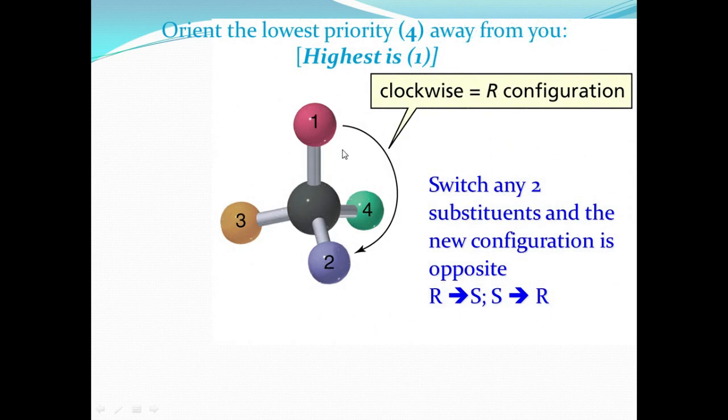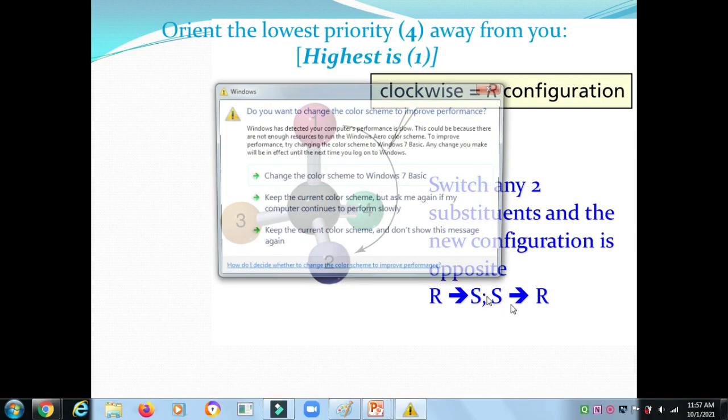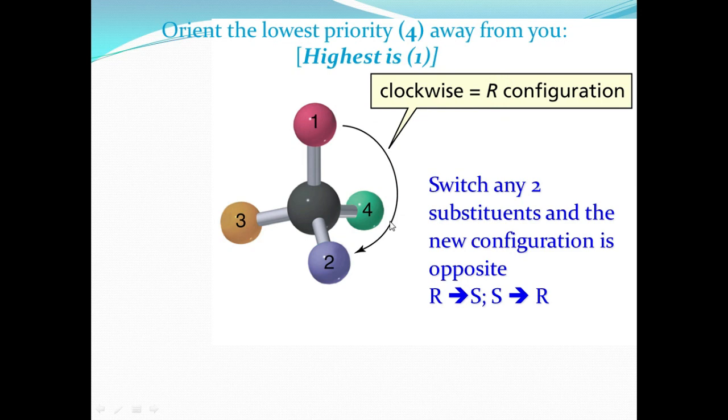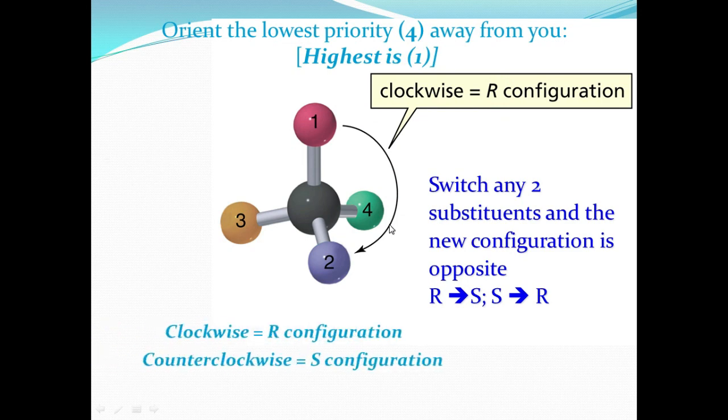Okay, you see the clockwise molecule has R configuration. How do you find this? First, see the carbon having four different groups, 1, 2, 3, 4. If you switch any two substituents, the new configuration is opposite: R becomes S, S becomes R, right? Clockwise is R configuration, anti-clockwise is S configuration.